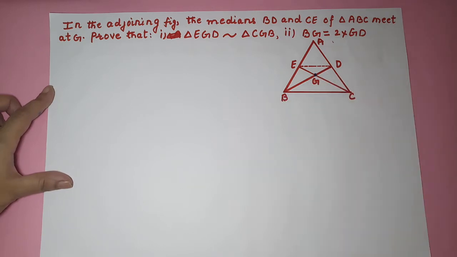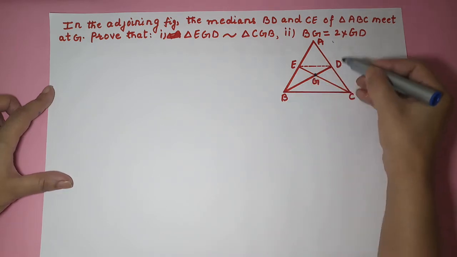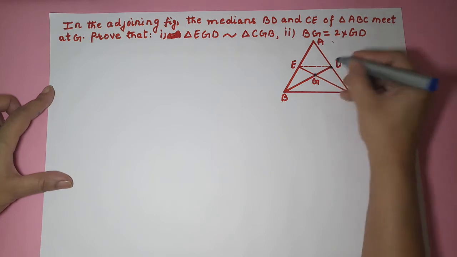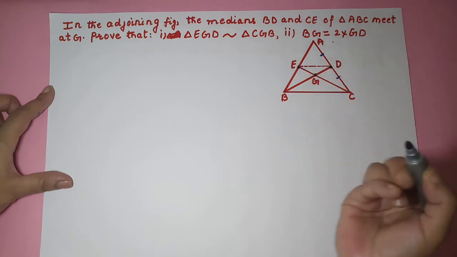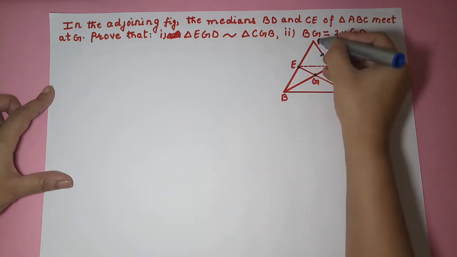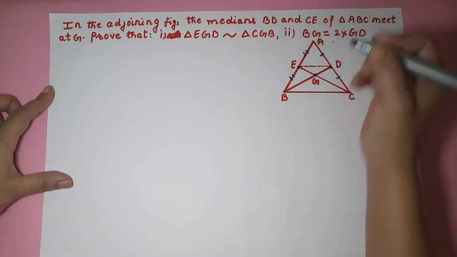Okay. So before proving these triangles similar, it is given that BD is the median of AC. That means D is the midpoint of this side. Similarly, CE is the median of side AB. So this side is equal to this side.